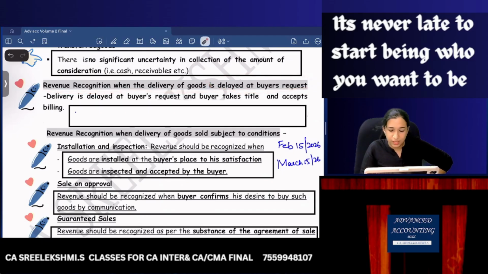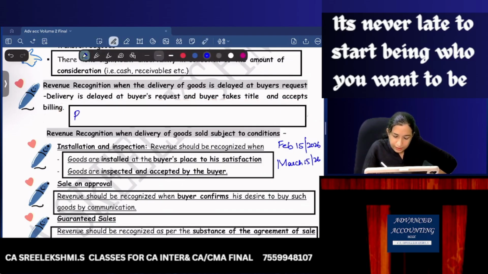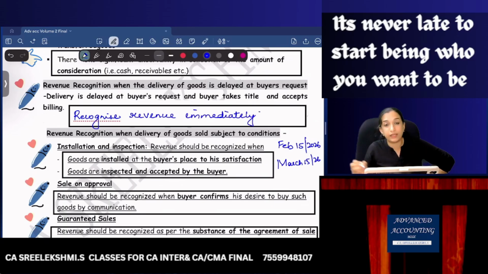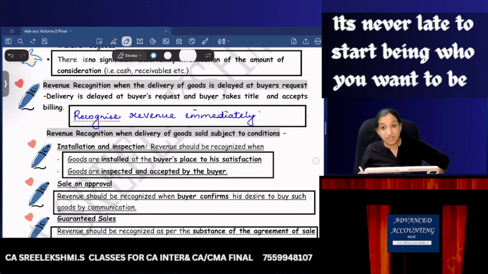Delivery is delayed at buyer's request and the buyer takes title and accepts billing. Recognize revenue immediately. That is not the seller's problem, so revenue can be recognized immediately.